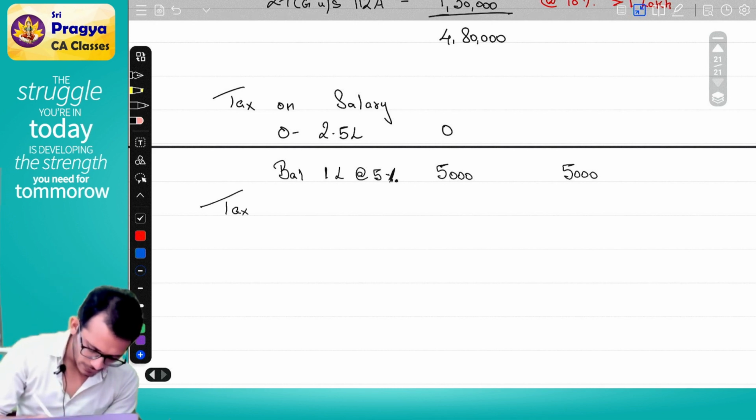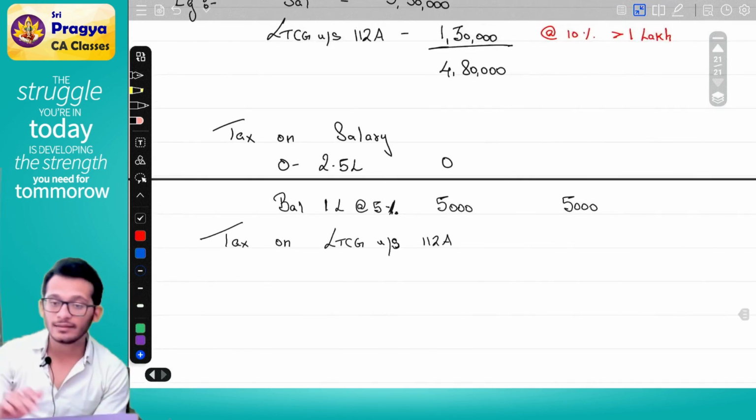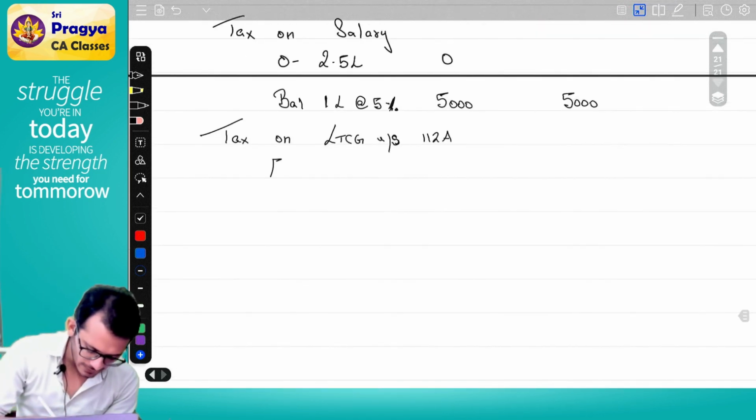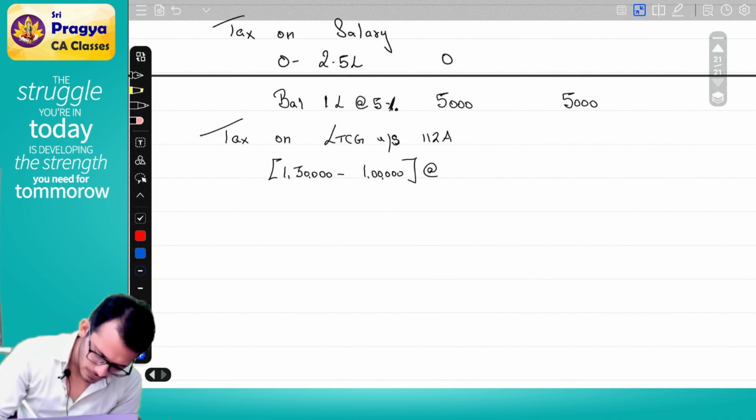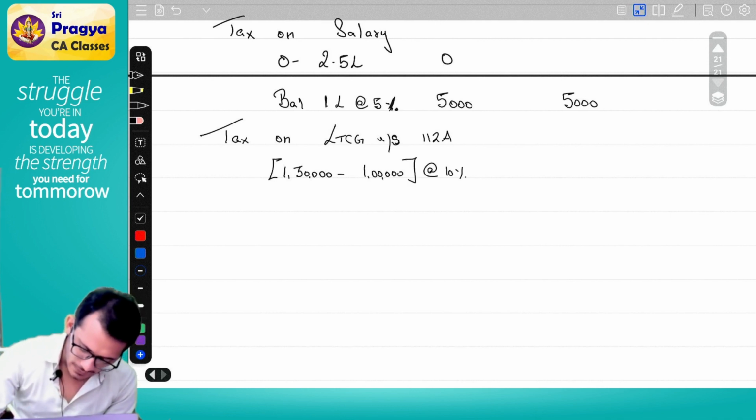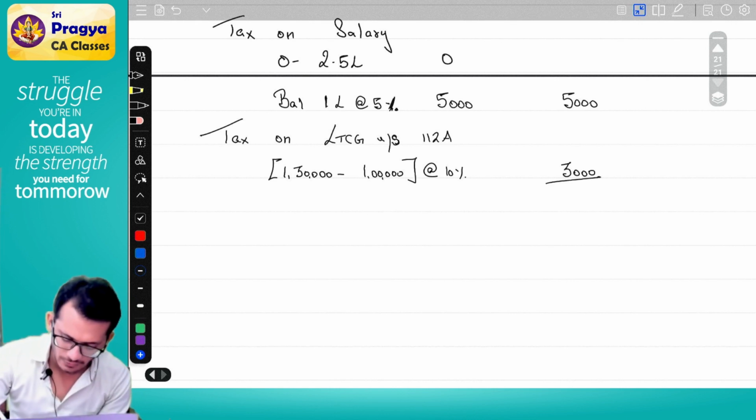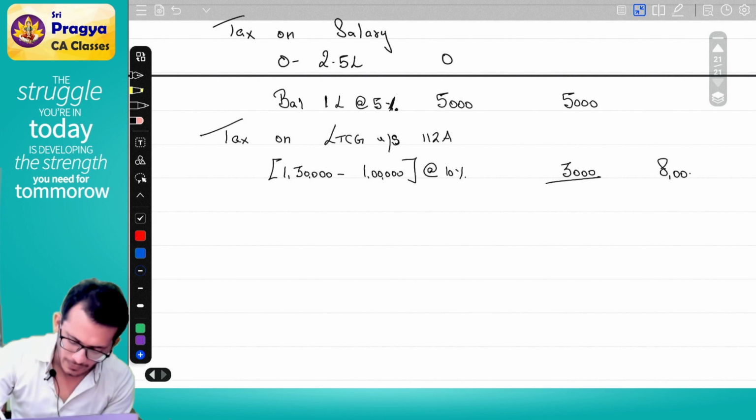Then I will do tax on LTCG under section 112A. What is the number? It is 1,30,000. I will say 1,30,000 minus 1 lakh at the rate of 10%. Number is 3,000. So therefore my total tax will become 8,000.